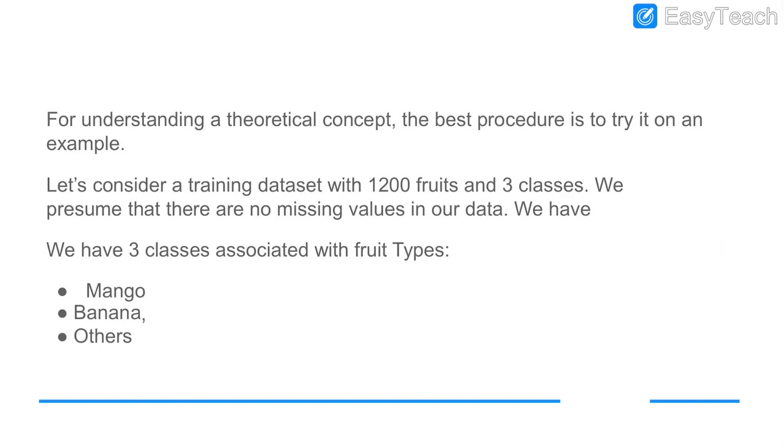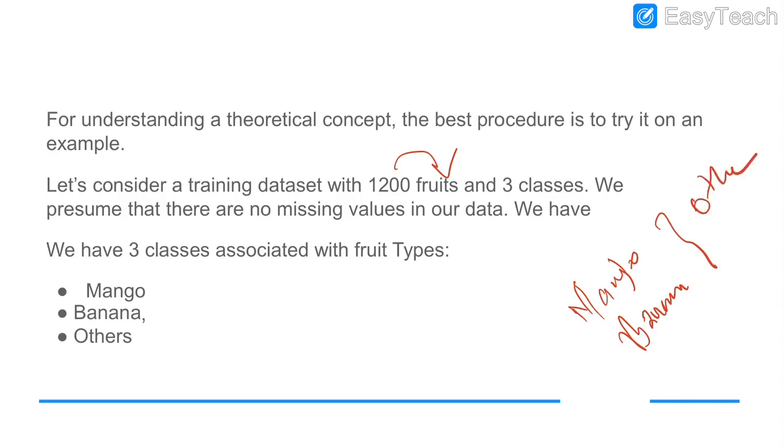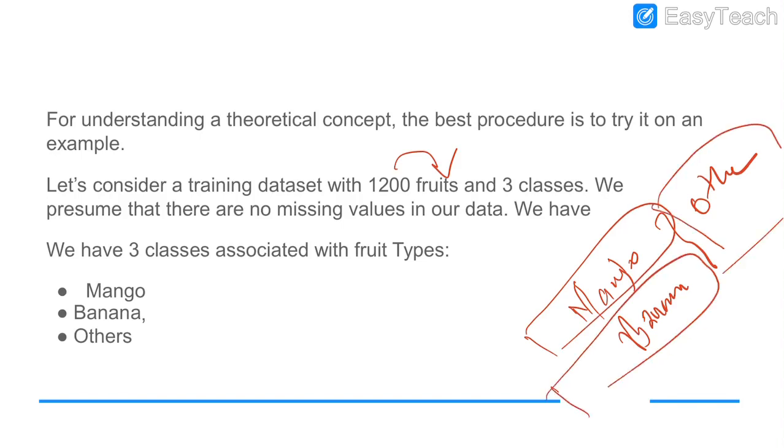If you look carefully, for understanding the theoretical concept, there are 1200 fruits. Among the 1200 fruits we made 3 classes. One class is mangoes, another is bananas, and all other fruits come under others.